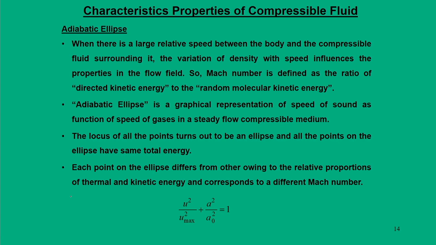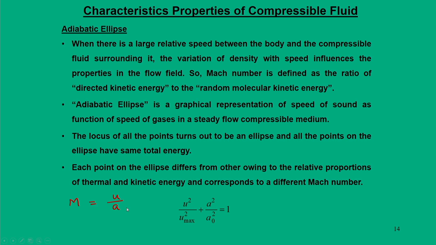So, as you know, Mach number is equal to u by a. It is essentially the relative speed between u and a that defines the Mach number. Mach number becomes high when the speed of the gas is high for given conditions. It also has another implication, because u happens to be related to the kinetic energy of the gas, and a is related to random motion in terms of the disturbance.